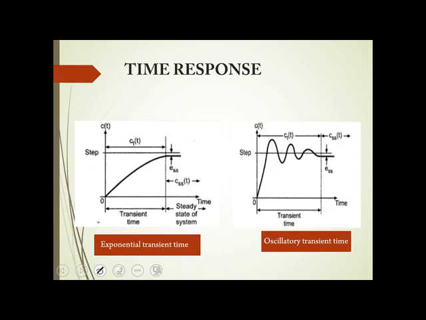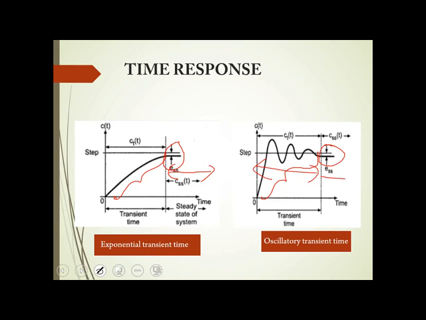So the transient time can be either exponential like this or it can be oscillatory in this way. If it is oscillatory, it will take time to settle down to its final value. So this part is called the steady state, whereas this is called the transient state.